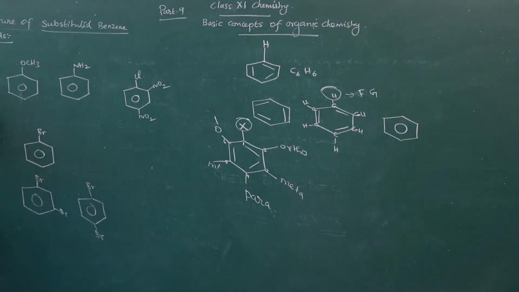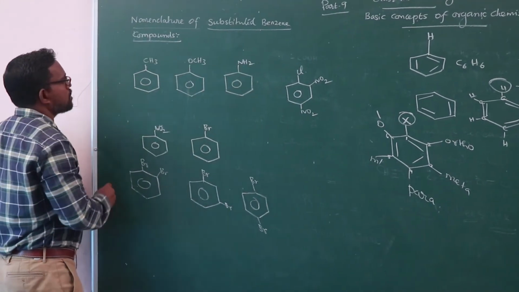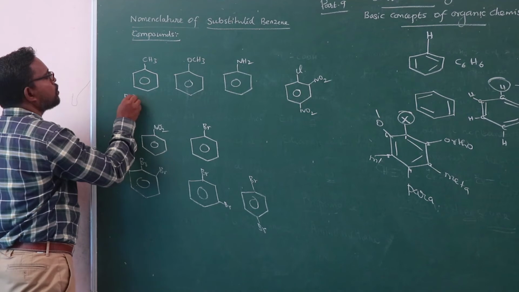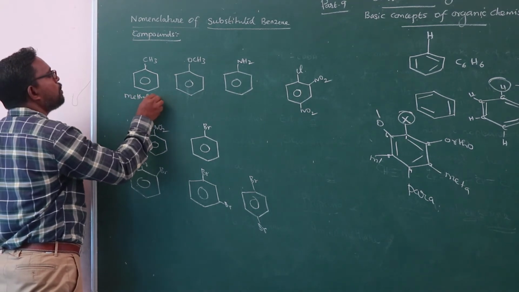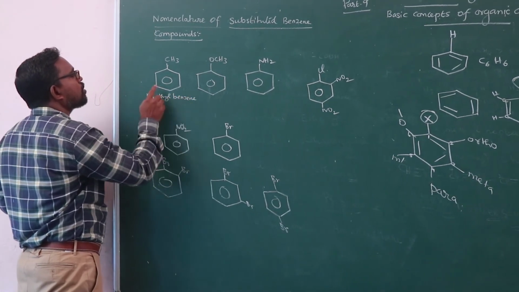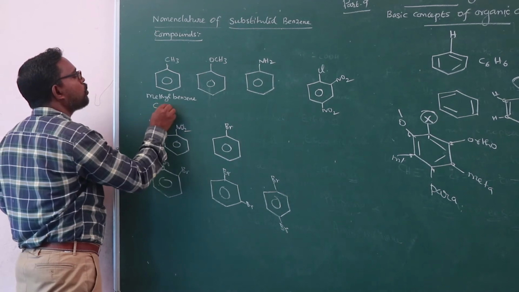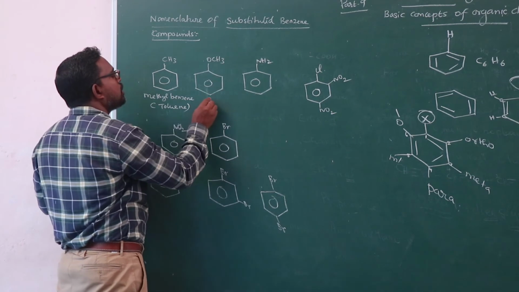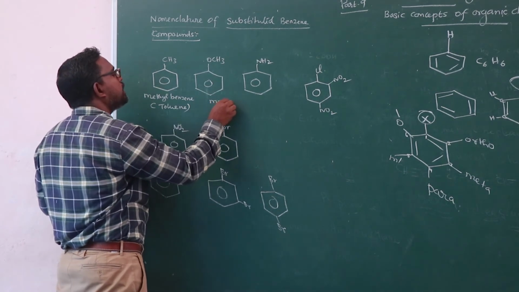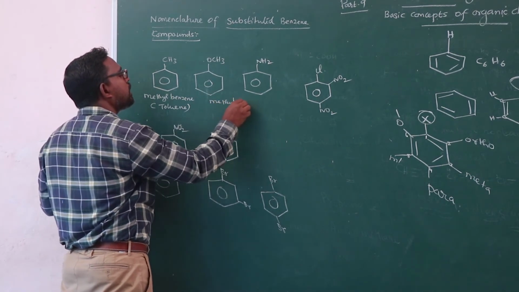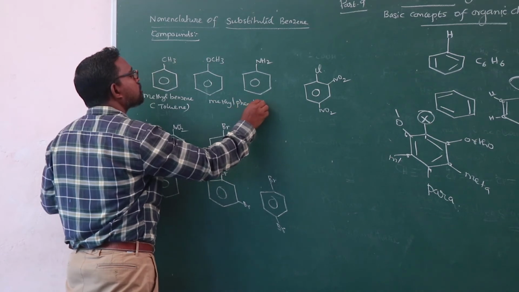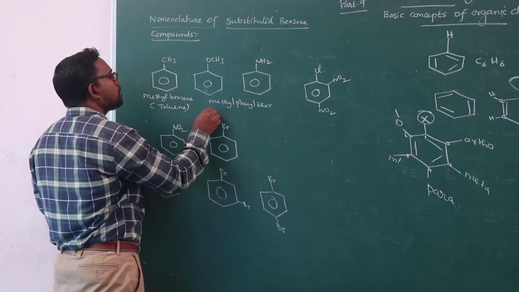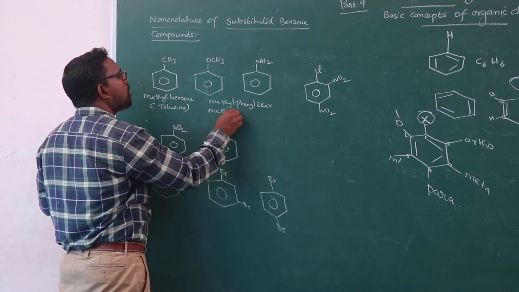So in this compound, one of the hydrogen atoms is replaced by a methyl group. It is said to be methylbenzene. The common name of the compound is toluene. This is methyl phenyl ether. IUPAC name of the compound is methoxybenzene.